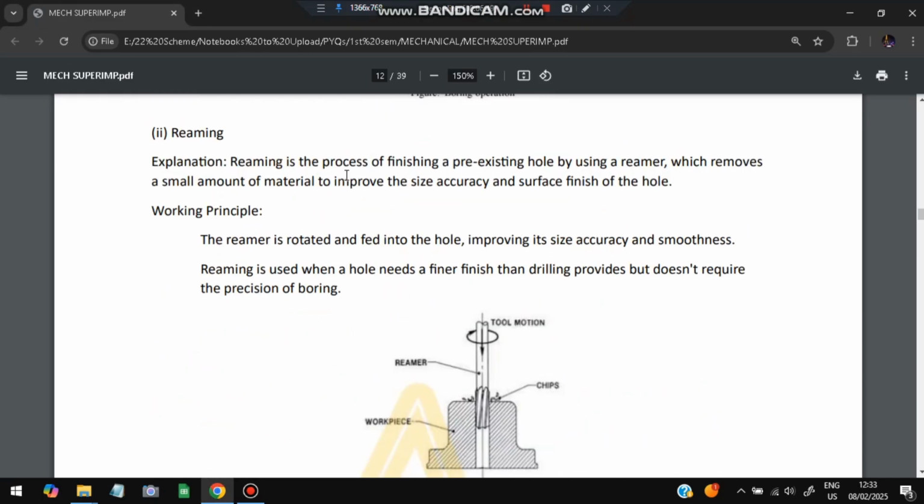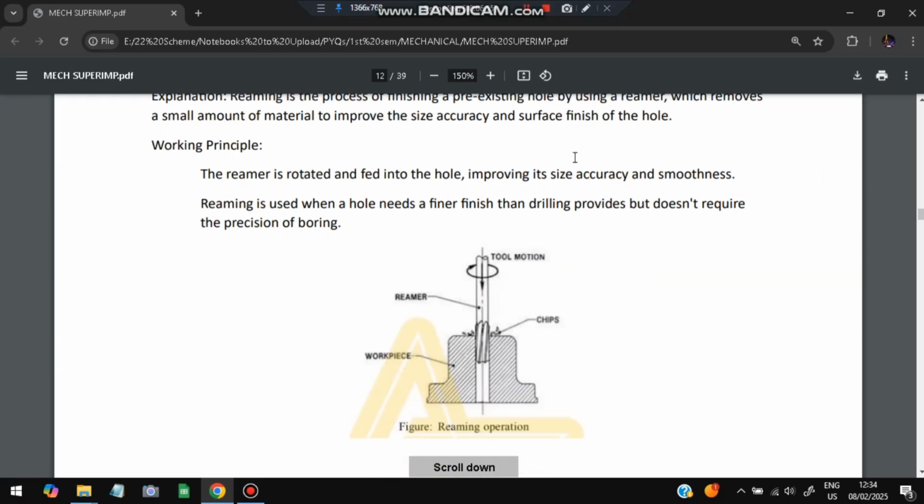Reaming is a process of finishing a pre-existing hole by using a reamer, which removes a small amount of material to improve the size accuracy and surface finish of the hole. It will go inside the hole and make the surfaces smoother. It will remove the waste material to get a finer finish. That is the reamer.